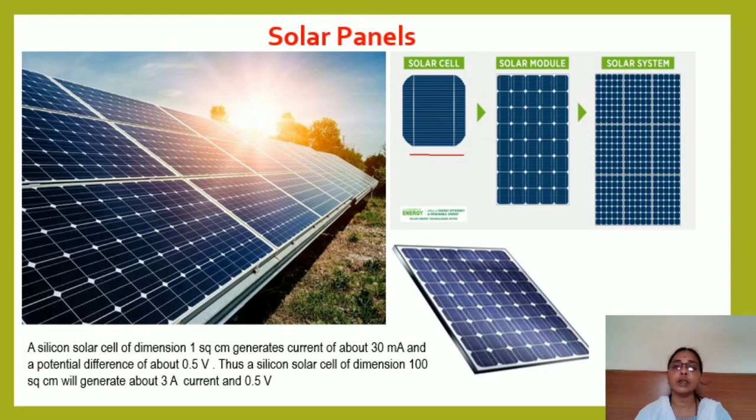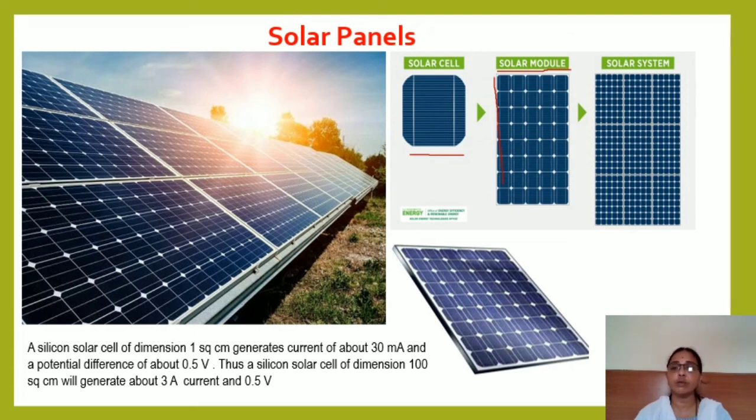Small solar cells are connected to each other in series and also in parallel. Series means it is this way, and parallel means they are arranged parallel to each other. And this solar module is again connected to others to form a solar system.